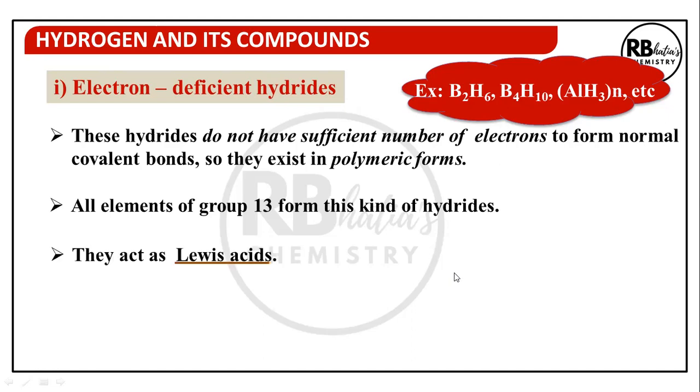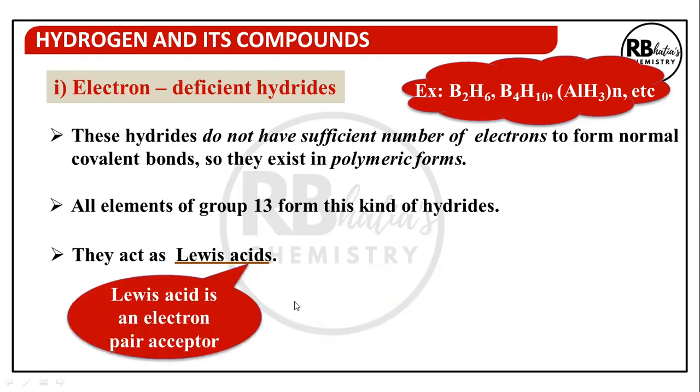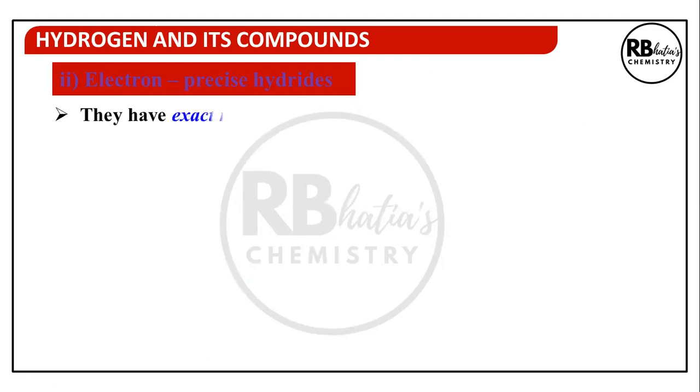And since they are electron deficient, they act as acceptor of electrons. Electron deficient hydrides act as acceptor of electrons and hence are called Lewis acids. Lewis acids are electron acceptors which have incomplete octets. Electron pair acceptors are called Lewis acids. So these electron deficient compounds want to complete their octet, can receive electrons, so they behave like Lewis acids.